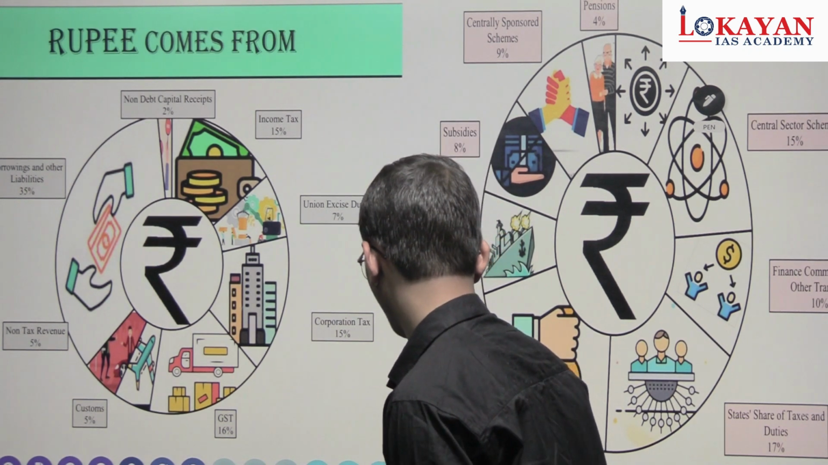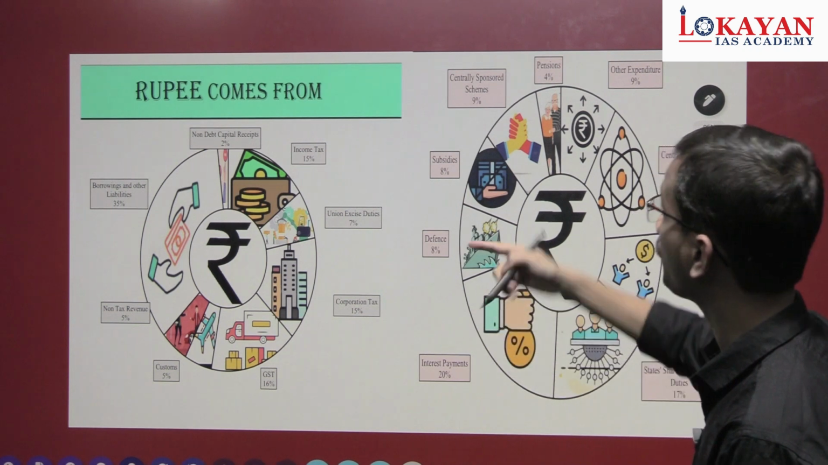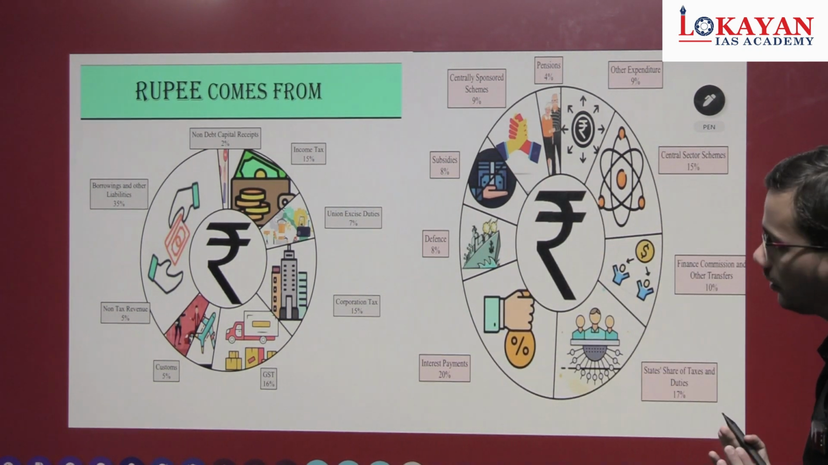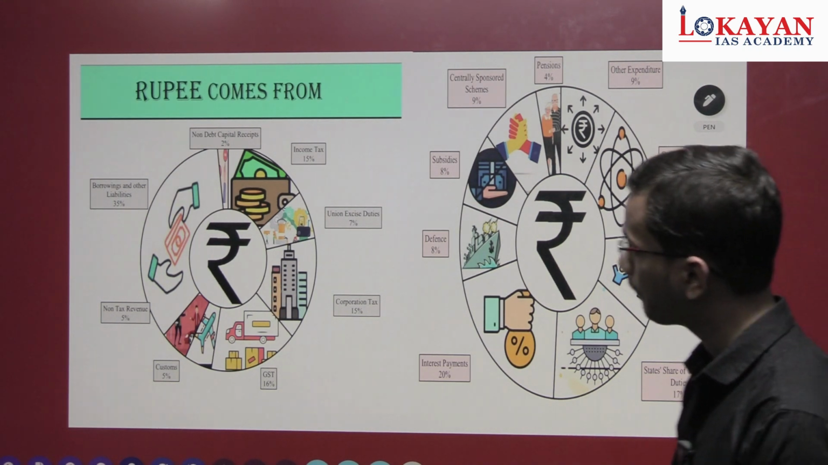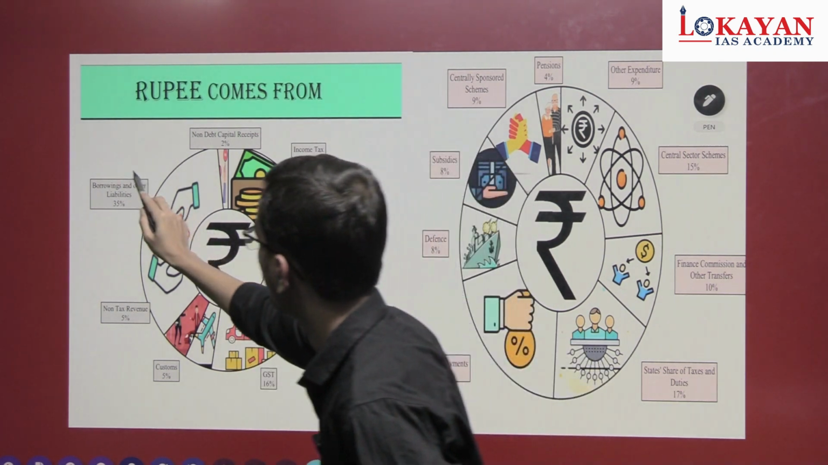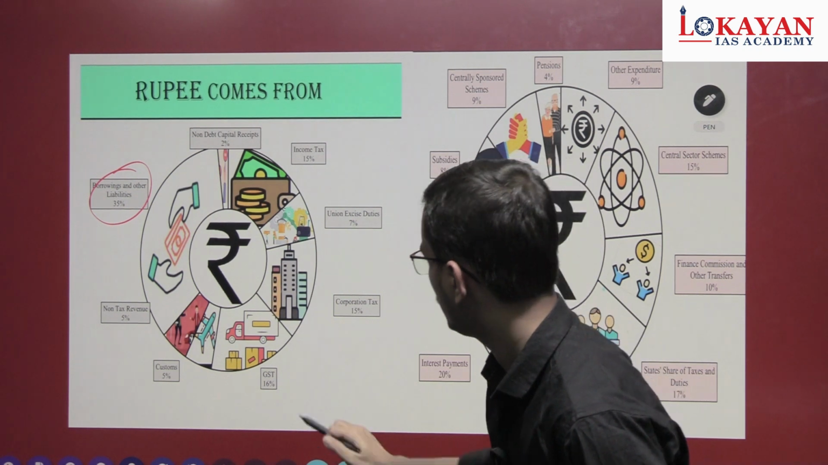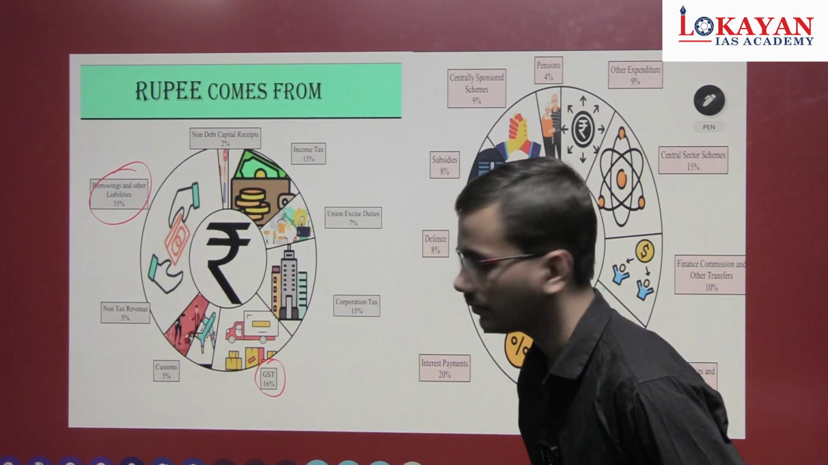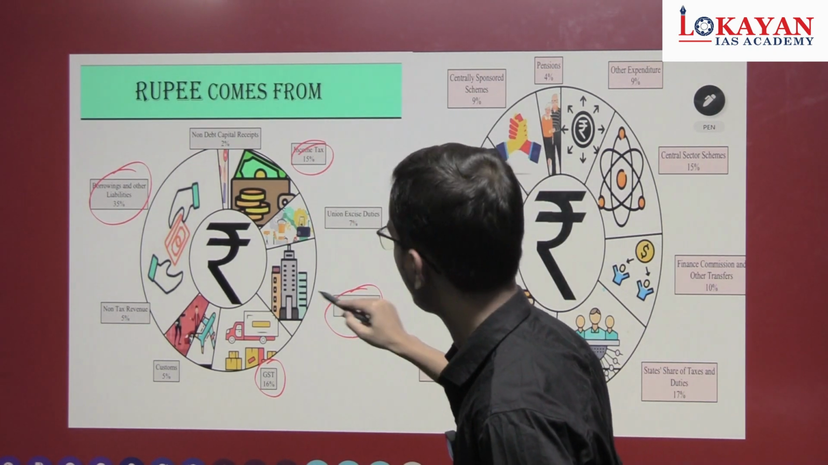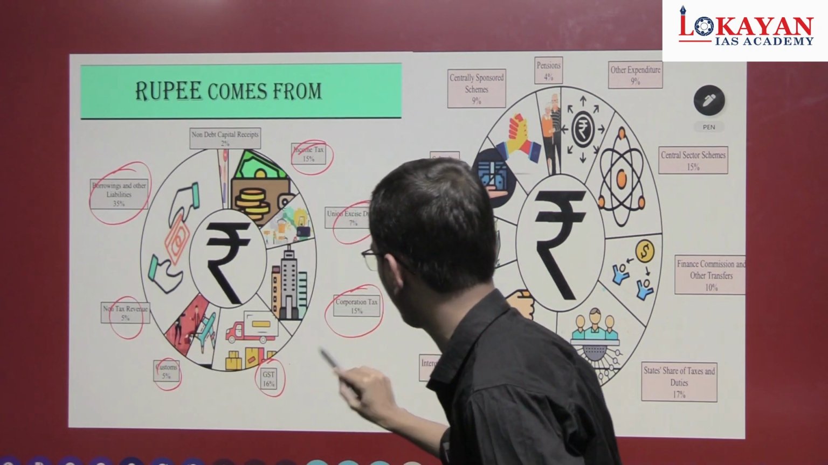See, have a brief look at it: where the rupee comes from and where the rupee goes. Pause this and take a screenshot. Calmly go through it. See, the rupee comes maximum from 35% borrowings and liabilities. Then GST 16%, then corporation tax 15%, income tax 15%, excise 7.5%, customs and non-tax revenue.